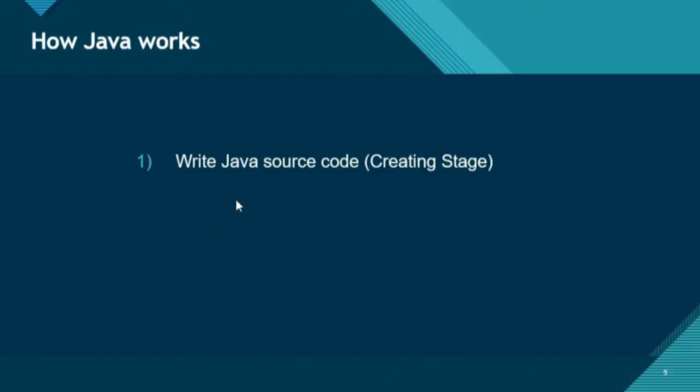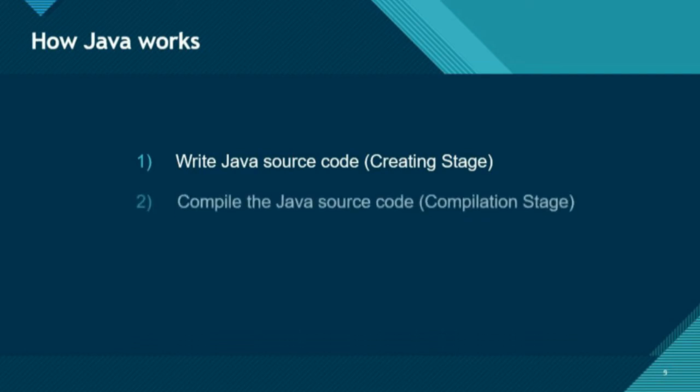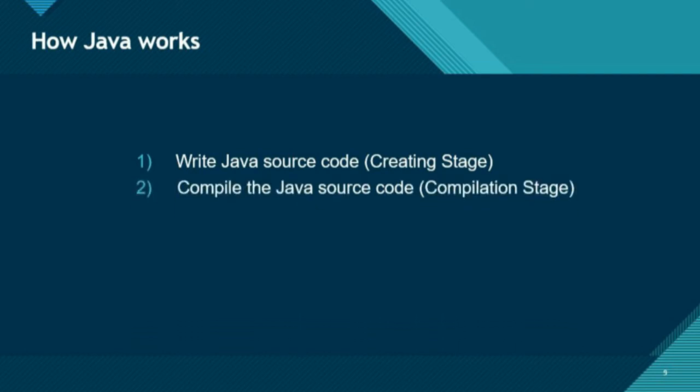In this stage we create the source code, and then the next stage is the compilation stage. In this stage our Java program is compiled, and then the last stage is the execution stage. In this stage our Java program executes the code and prints the output.